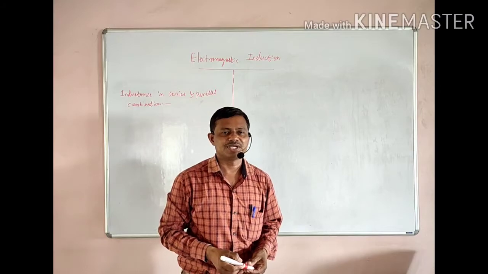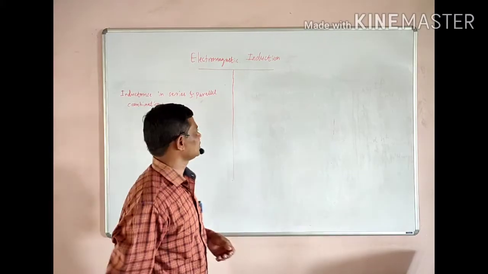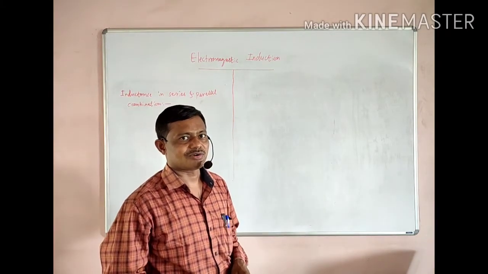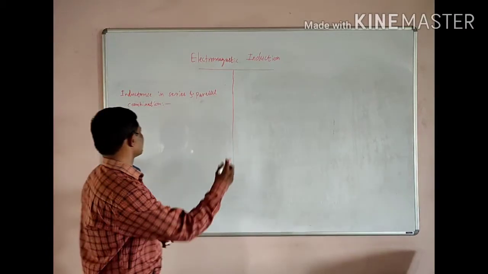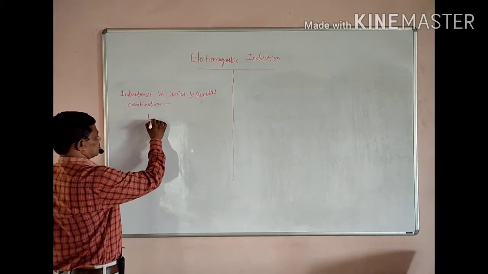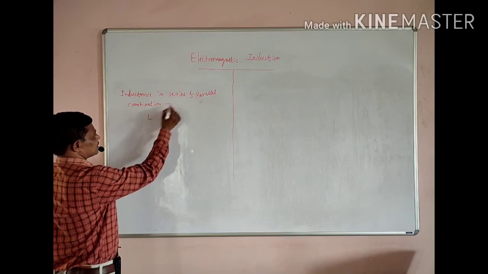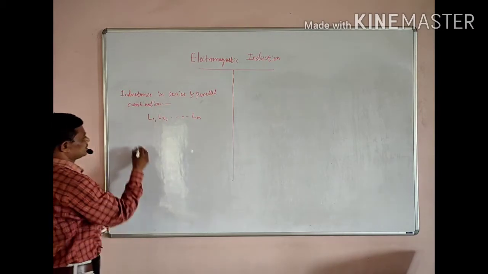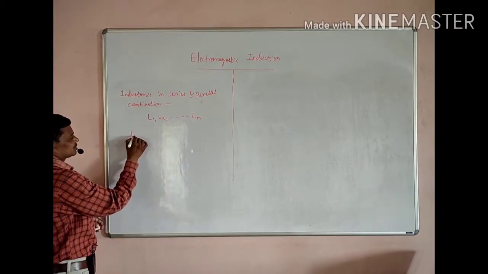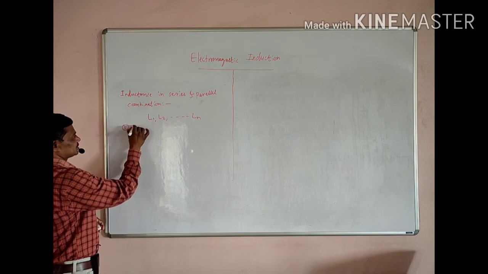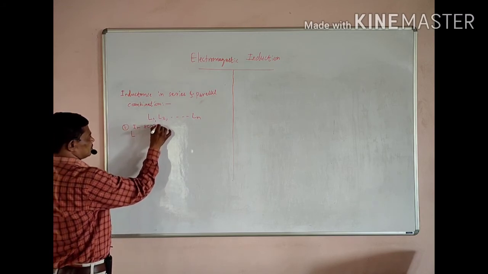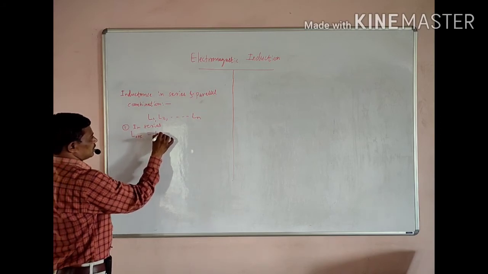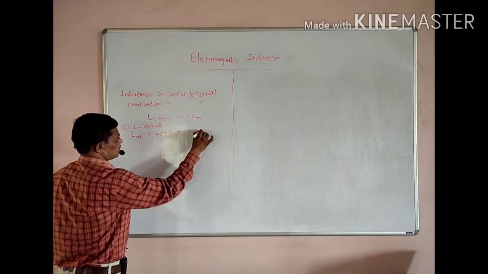If we want to find the inductance in series and parallel combinations, we can treat it like the series and parallel laws for effective resistances. Suppose there are many coils L1, L2, up to Ln connected in series and parallel. In series, the effective L is equal to L1 plus L2 plus and so on plus Ln.